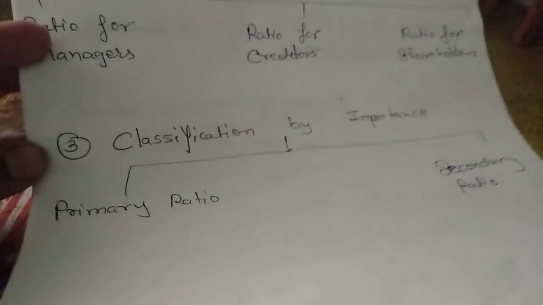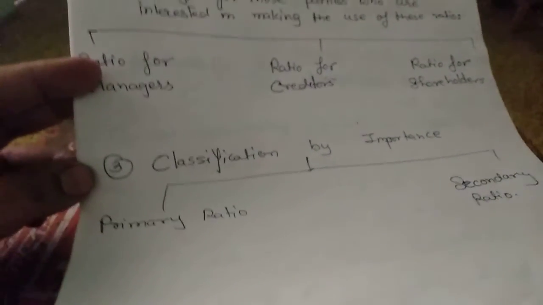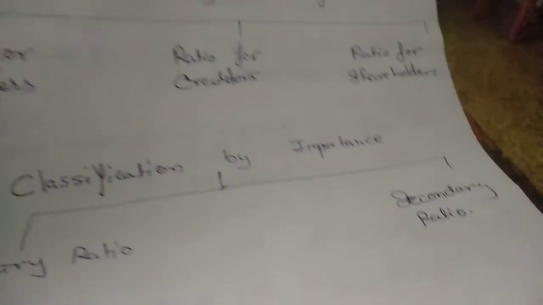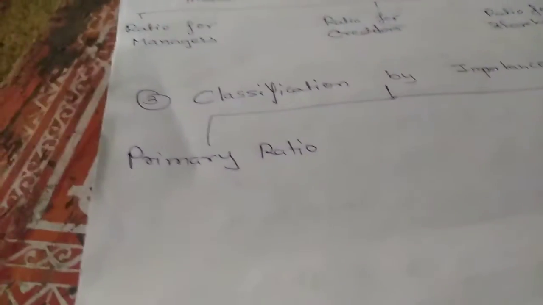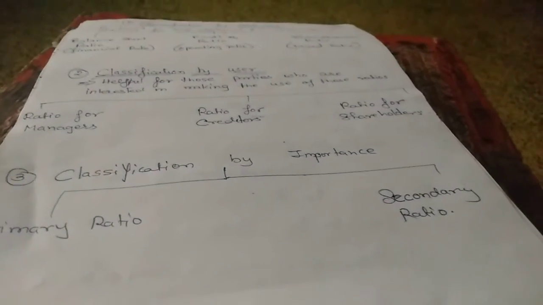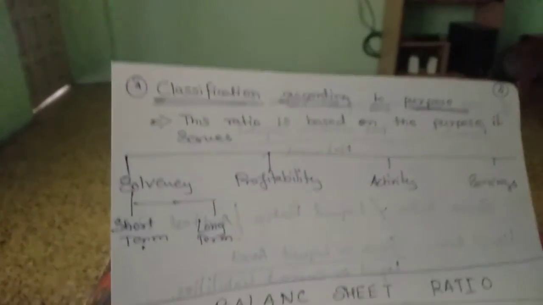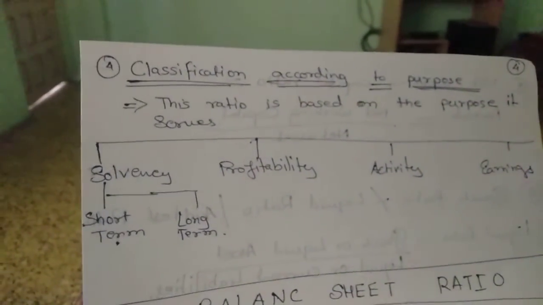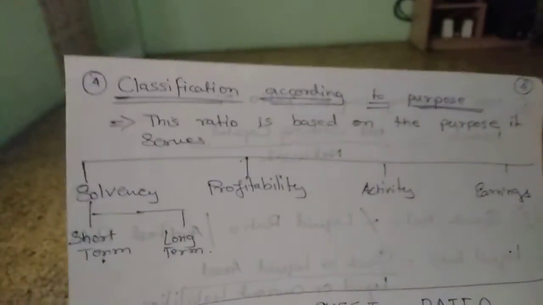Now we will go with the third one, that is classification by importance. Now either it is primary ratio or secondary ratio. Now the ratios which are important, very important, those will come under the primary ratio, and the ratios which are less important will come under the secondary ratio. Last classification is classification according to the purpose, यानी हमको किसके लिए रेशोज कॅल्क्युलेट करना है, किस कारण के वजह